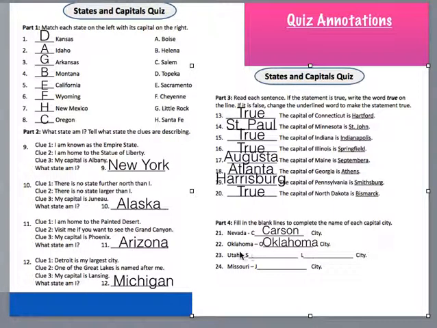Number 23, Utah. Two blanks. Starts with an S and an L. First word. Yes, it is Salt Lake City. Salt Lake City is the capital of Utah. And the last one is Missouri.